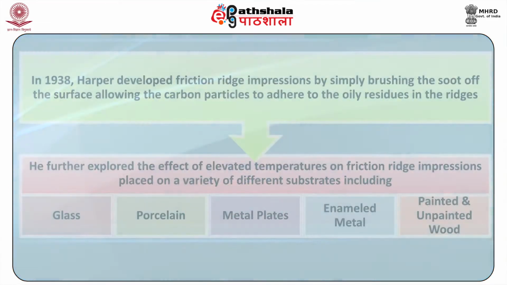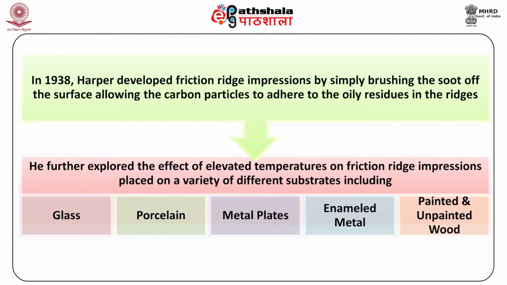Often the first step in examining the arson exhibit for friction ridge impressions involves the removal of soot. In 1938, Harper developed the friction ridge impression by simply brushing the soot off the surface, thereby allowing the carbon particles to adhere to the oily residues in the ridges.